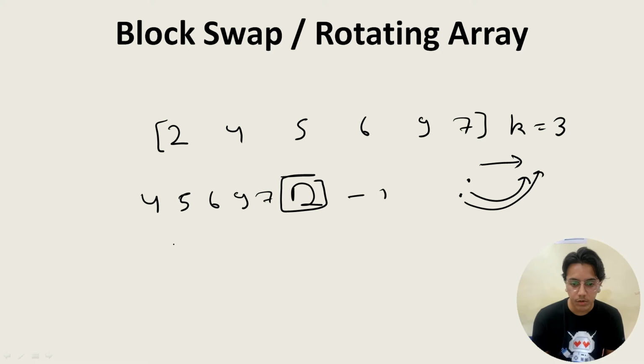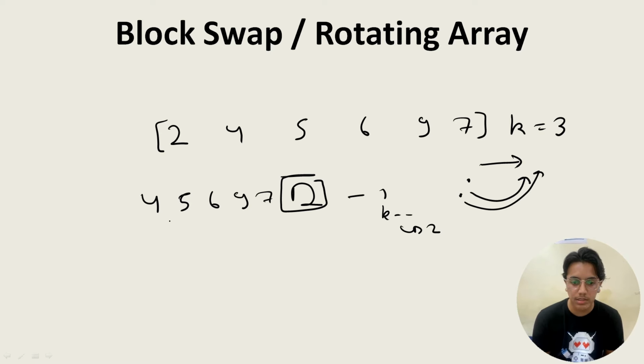Now k has reduced and it becomes 2. So after the third iteration, what will happen? Simple, we can go with this logic that the first 3 elements will go at the end. So simply we'll get 6 9 7 at the start, and then we'll get 2, next we can get 4, next we can get 5, right?